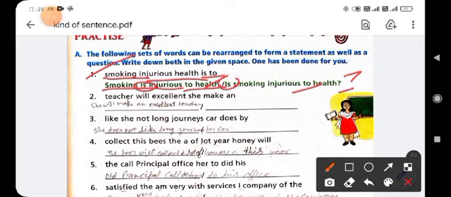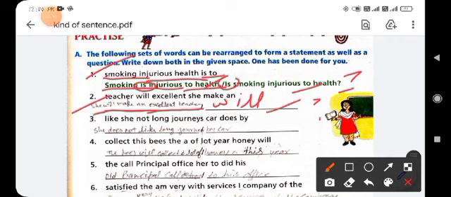Clear? Next: a teacher will excellent she makes. So you will look here: She will make an excellent teacher. It is a statement sentence, and now you will use will at the beginning of the sentence: Will she make an excellent teacher? Put the question mark, then it changes into the interrogative sentence.